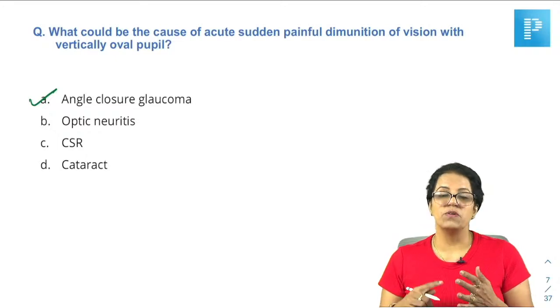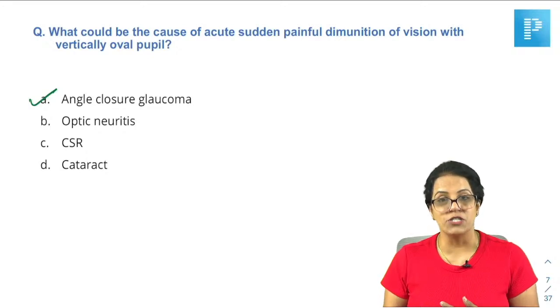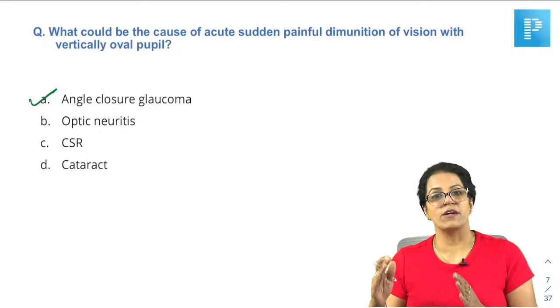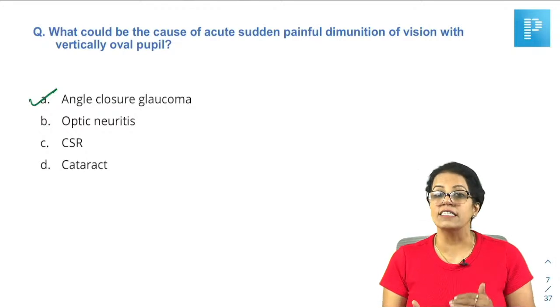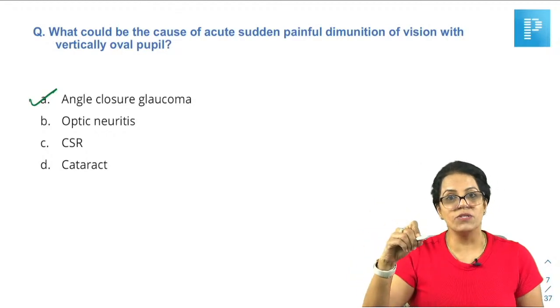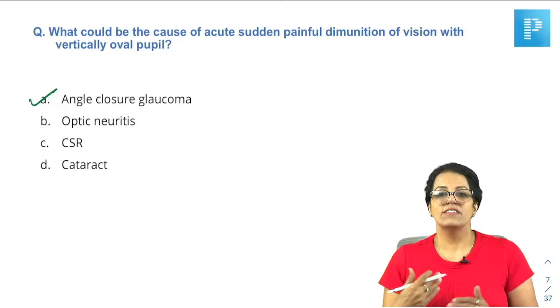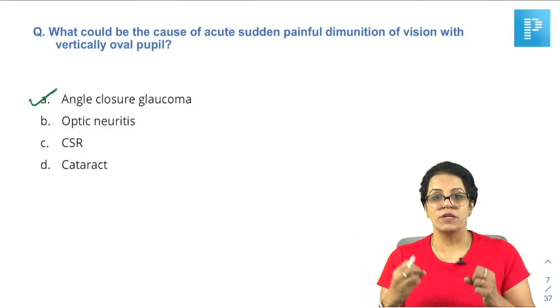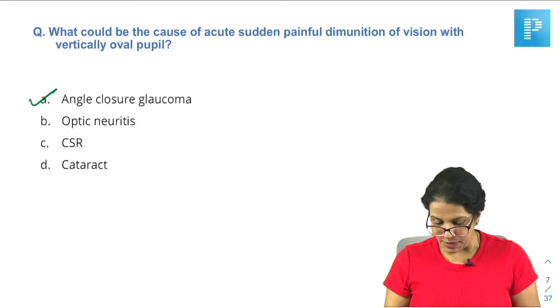If it is an acute, painful diminution of vision, you have learned with me in angle closure, especially in the acute primary angle closure stage, which we also call acute congestive glaucoma, where the whole 360-degree angle is closed, pressure goes very high, up to 40 to 60 millimeters of mercury, and there is corneal edema, which immediately causes diminution of the vision at that time, right? And typically the pupil in that case is vertically oval and mid dilated.